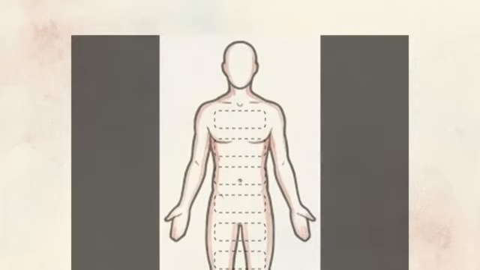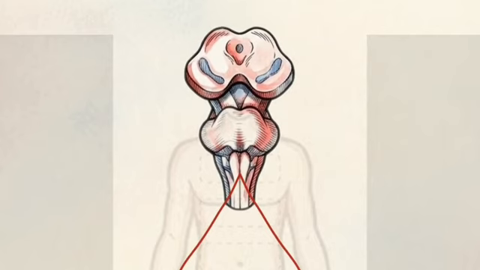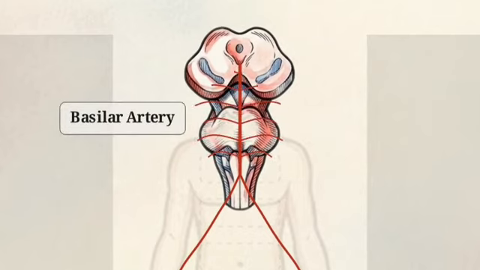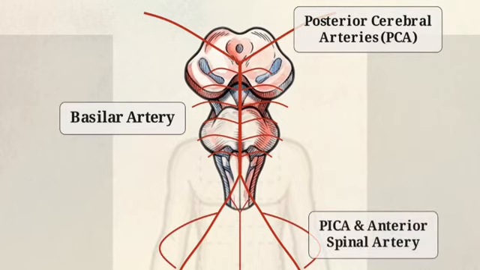The posterior circulation follows a different path, beginning with the vertebral arteries that rise from the subclavians and ascend through the cervical vertebrae. At the base of the brainstem, these two vessels merge into the singular basilar artery, which sends lateral perforating branches into the pons. The basilar artery terminates in the posterior cerebral arteries to supply the occipital lobe, while lower branches like the PICA and the anterior spinal artery feed the medulla and spine.